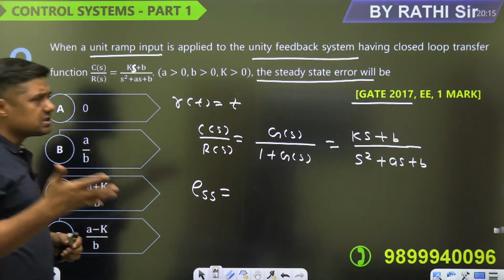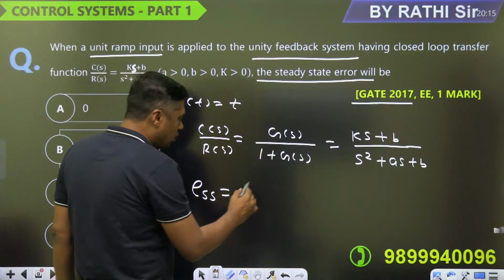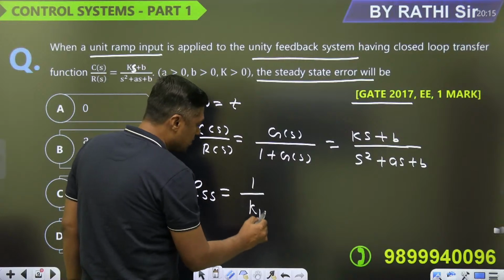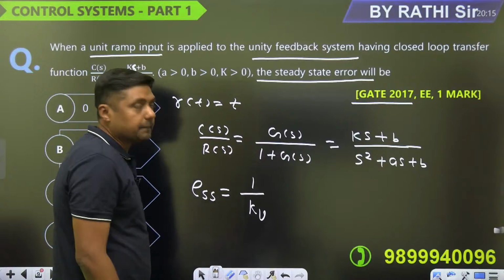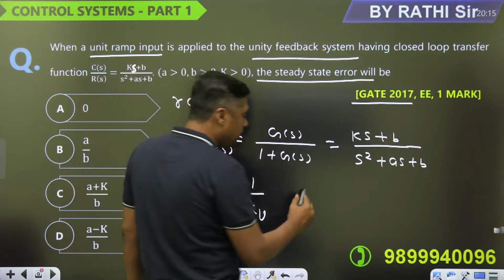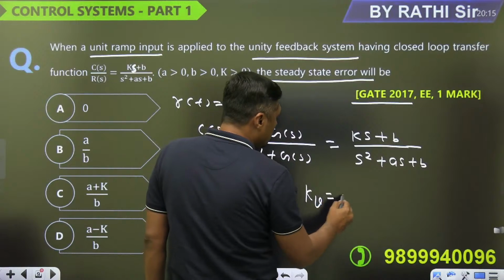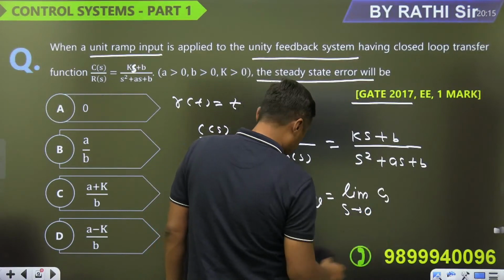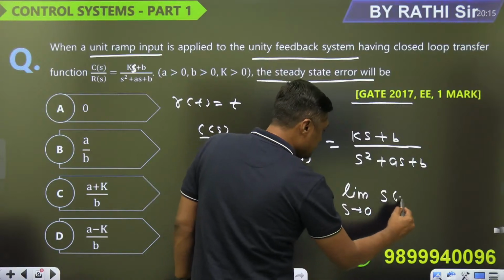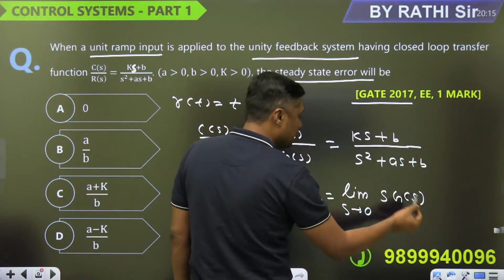If suppose you are getting the steady state error, then it is 1 upon Kv. How we can find the Kv? Limit S tends to 0, S of G(s)H(s). But what is the H(s)? 1. So that is the formula.